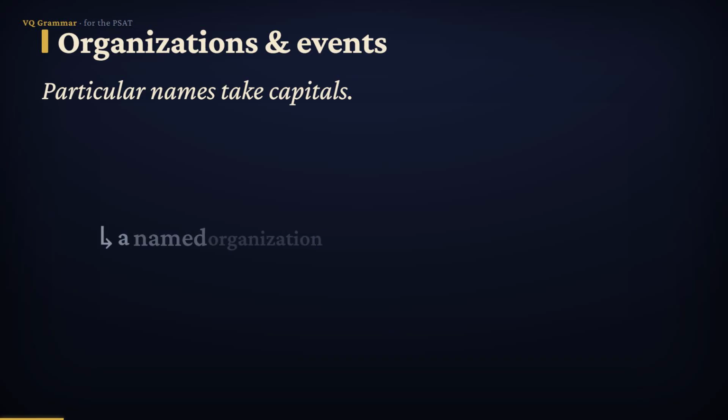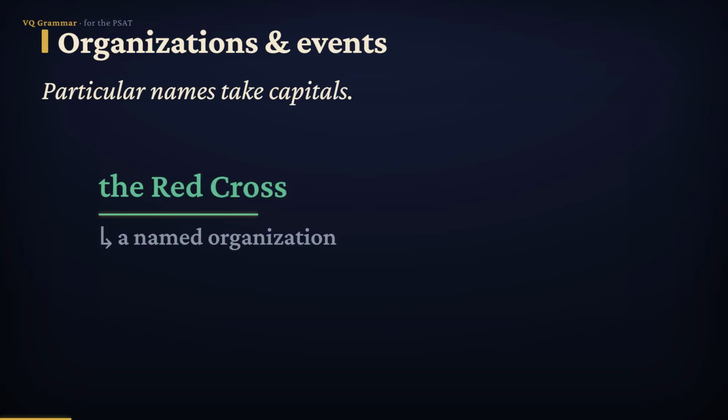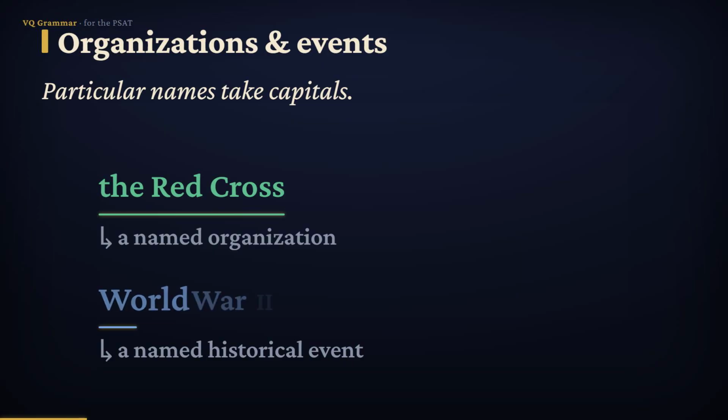Capitalize the name of a particular club, organization, or institution, like the Red Cross. Every important word gets a capital. The same goes for historical events and periods: World War II, the Renaissance, the Civil War. Each names a particular moment, so each gets capitals. But a war or a period, just common nouns, stay lowercase.